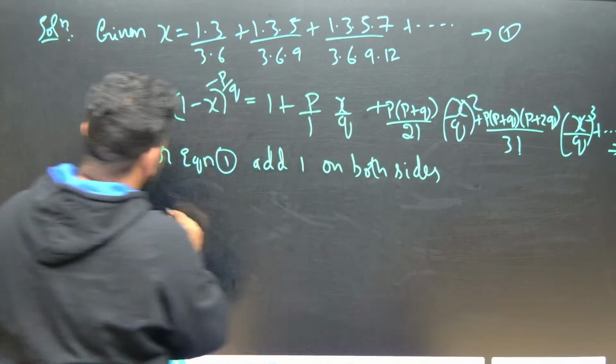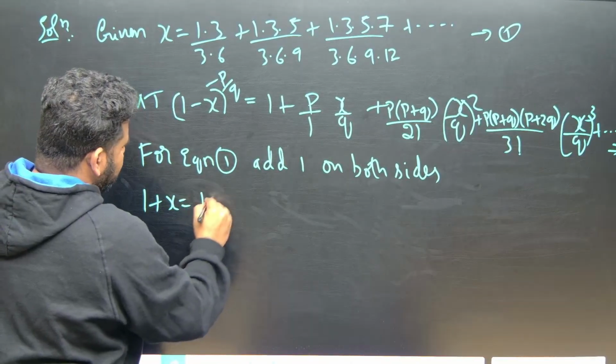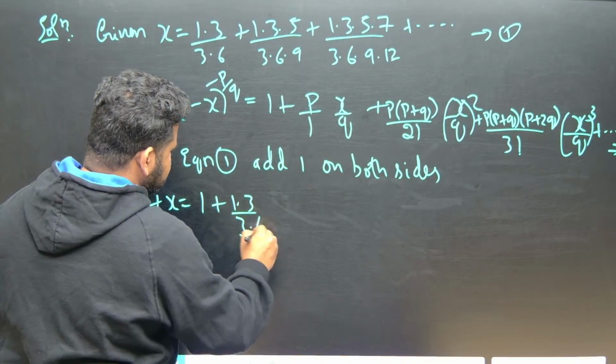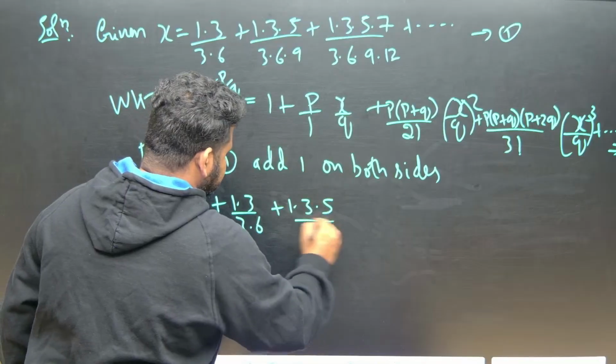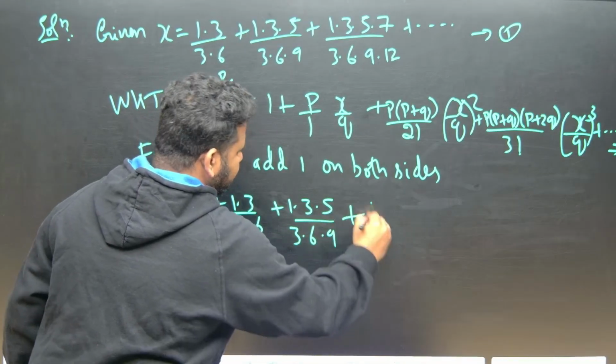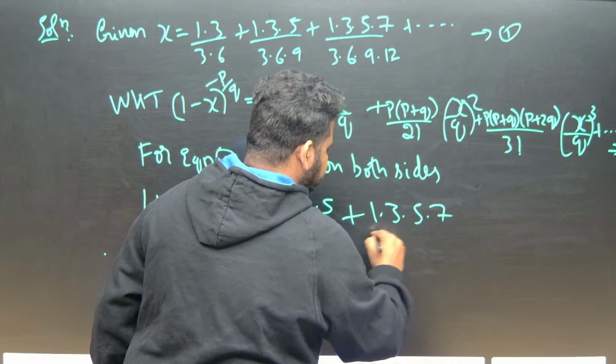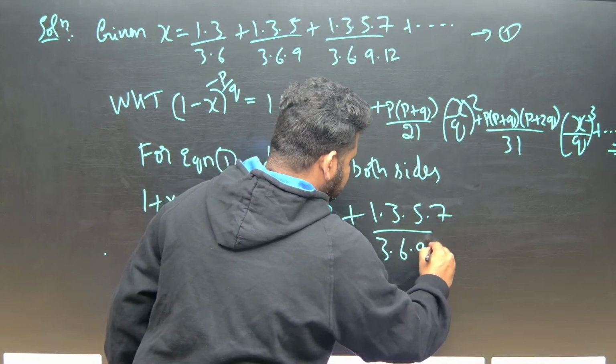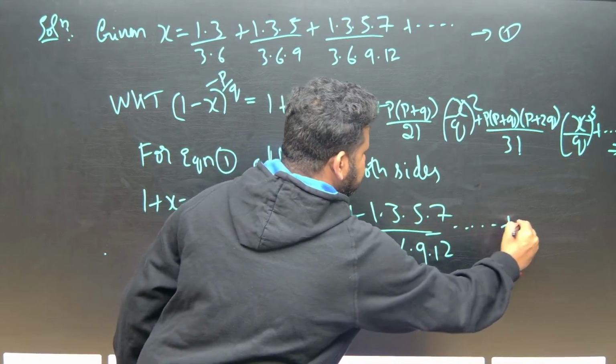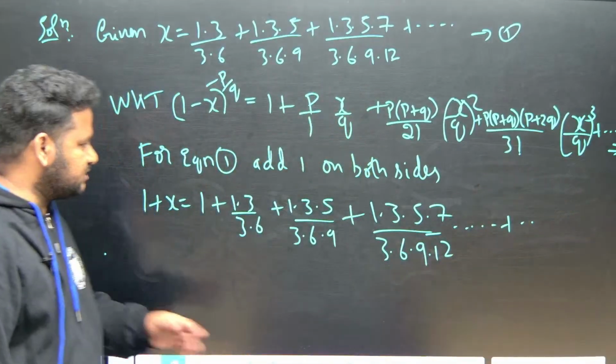This will become 1 plus x is equal to 1 plus 1 into 3 by 3 into 6, plus 1 into 3 into 5 by 3 into 6 into 9, plus 1 into 3 into 5 into 7 by 3 into 6 into 9 into 12, plus up to something.